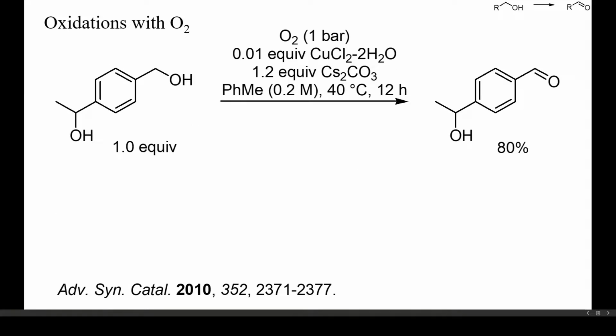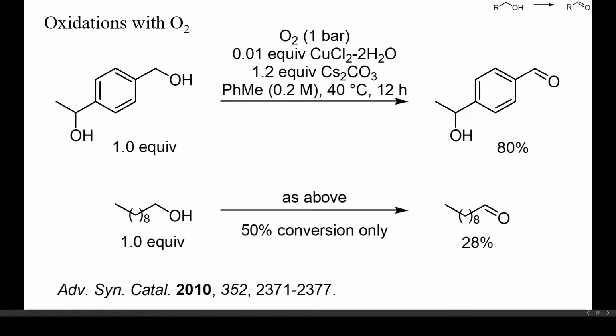With inorganic copper salts of low solubility in organic solvents, selective monooxidations of diols are sometimes possible. In this example, with only 1% of copper(II) chloride in toluene, a primary benzylic alcohol was oxidized faster than a secondary alcohol, and a high yield of benzaldehyde resulted. Decanol, however, could not be oxidized completely under these mild conditions.